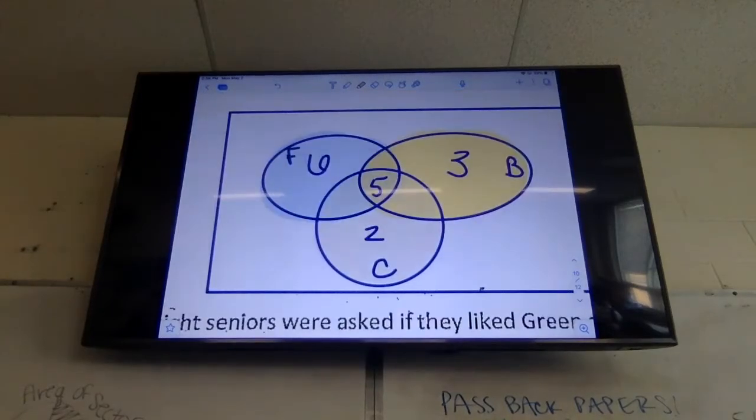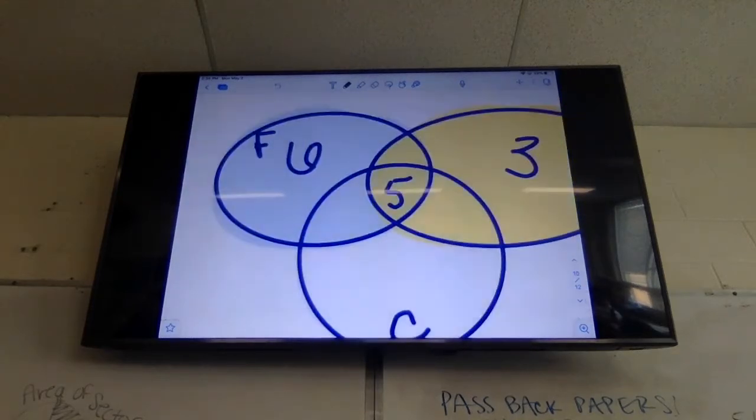Okay. Now, I don't know how to figure out what goes in these other little boxes. So what I need to do is put variables in there. I'm going to put an X for this one, a Y up here, and a Z over here. I'm using a variable to represent those spaces so that I can figure out what those spaces are.